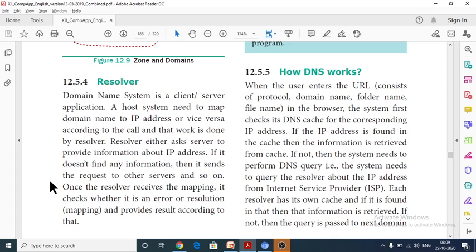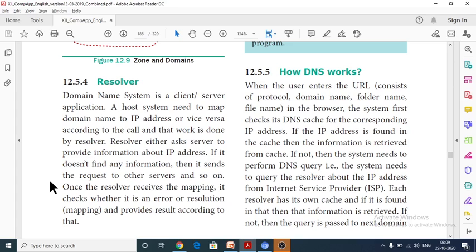Next one is how DNS works. This is the last part of this lesson. When the user enters a URL, it consists of protocol, domain name, folder name, and file name. Already I have explained that the URL is made up of these four parts. The system first checks its DNS cache for the corresponding IP address.